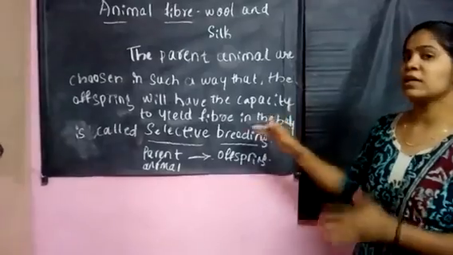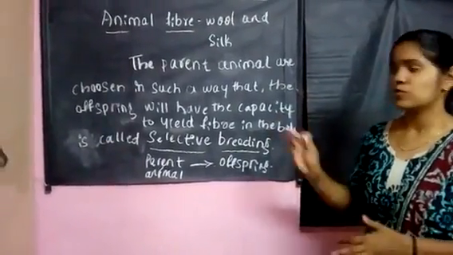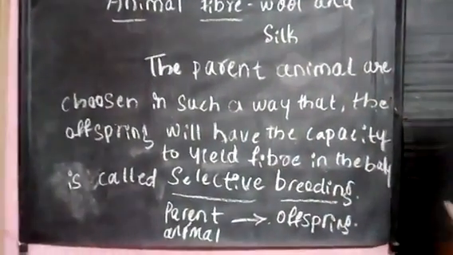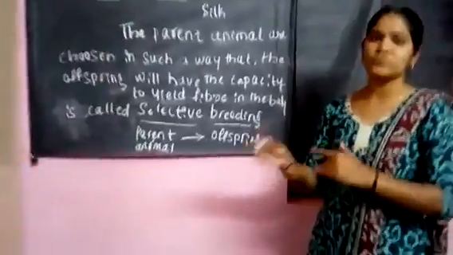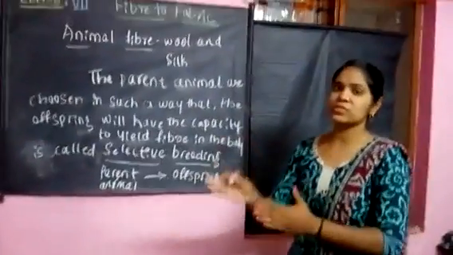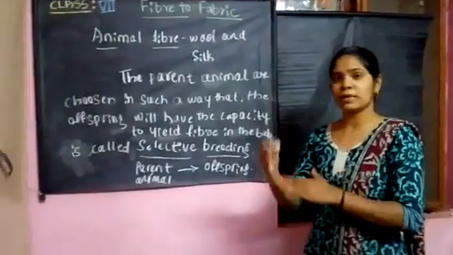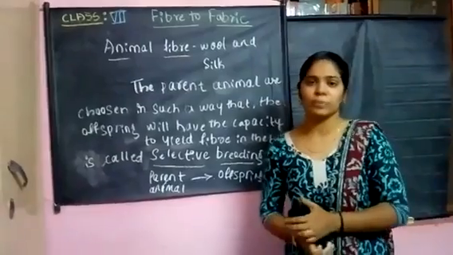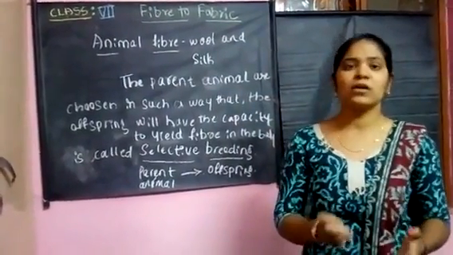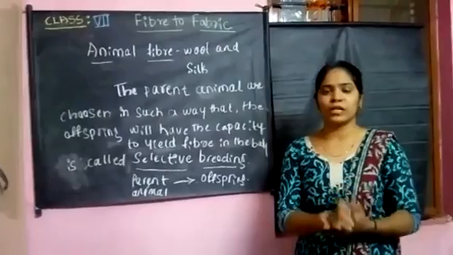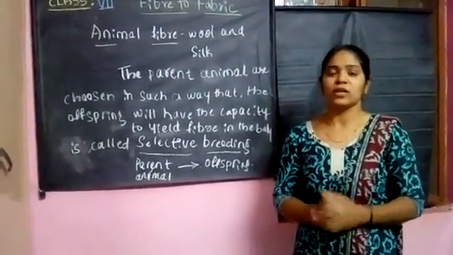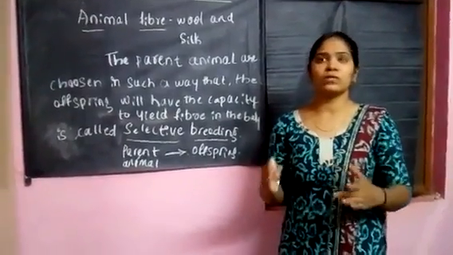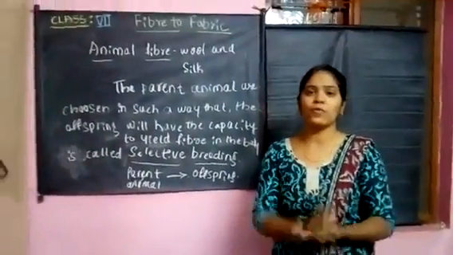Please remember the definition of selective breeding. I am repeating the definition: the parent animals are chosen in such a way that the offsprings will yield the fiber in their body as their characteristics. It is called selective breeding. Among so many sheep, goats and yaks present, only a few of them yield the fiber materials.